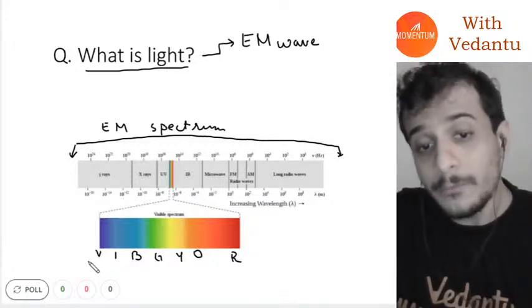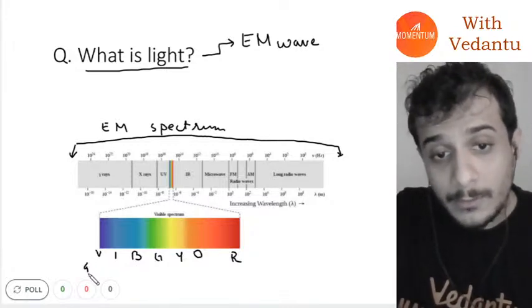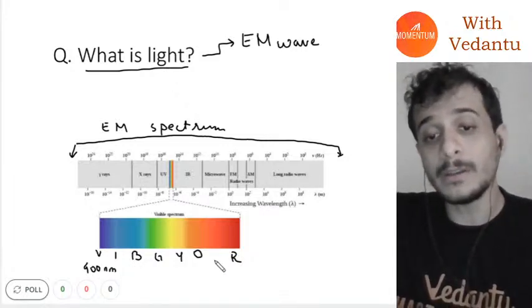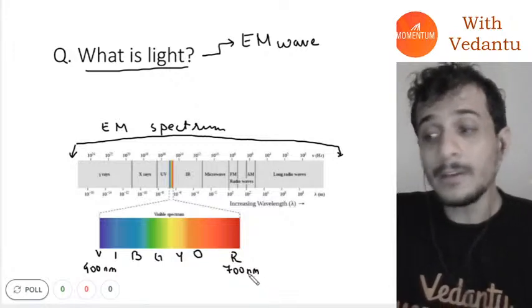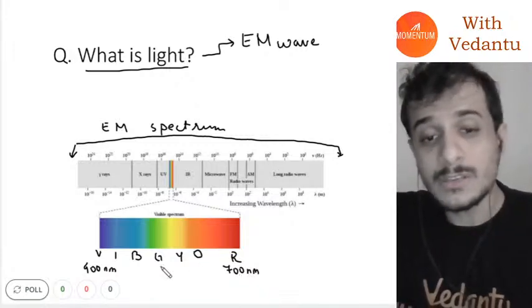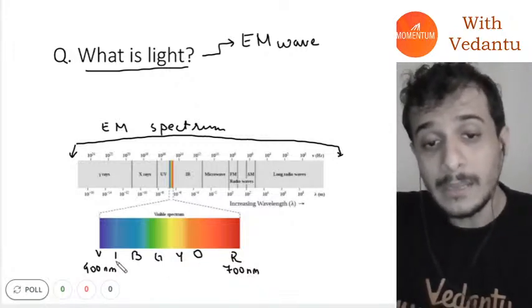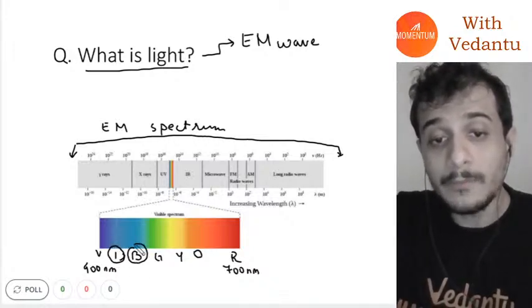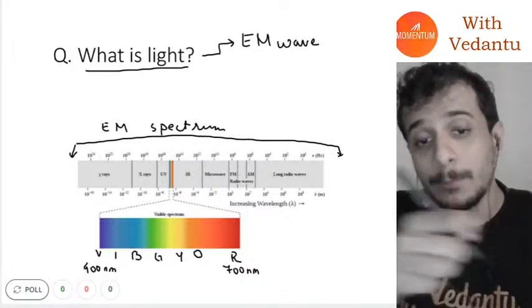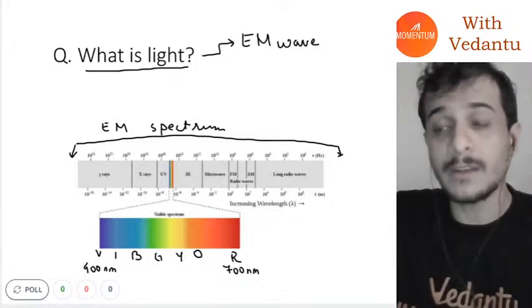And if you look at the wavelength of this, the wavelength of violet light is 400 nanometer, the wavelength of red light is 700 nanometer. If I ask you the wavelength of anything in between, you just keep on adding 50. So indigo will have a wavelength of 450 nanometer, blue will have a wavelength of 500 nanometer. You just keep on adding 50 as you go towards the right.